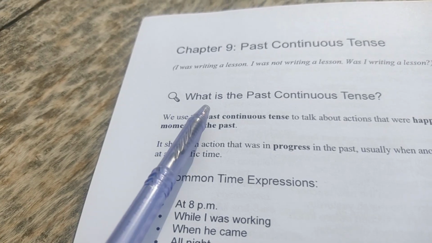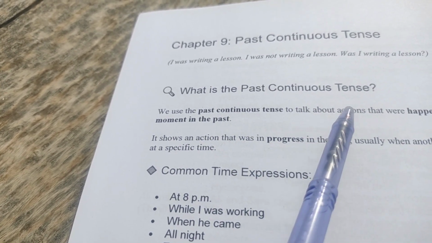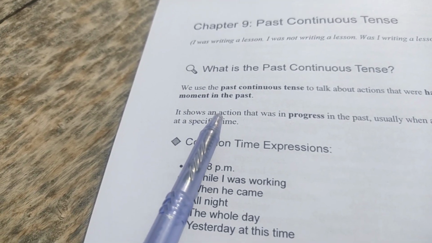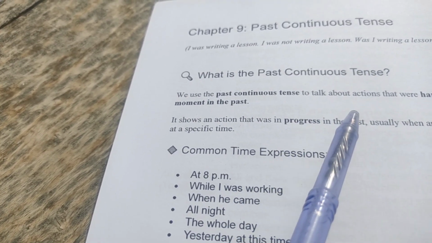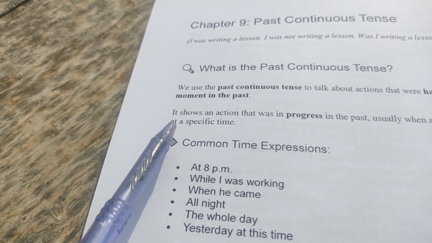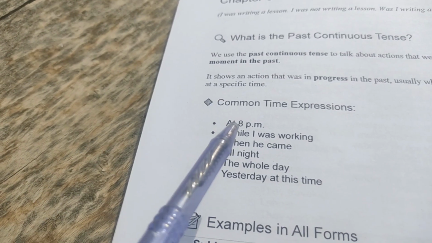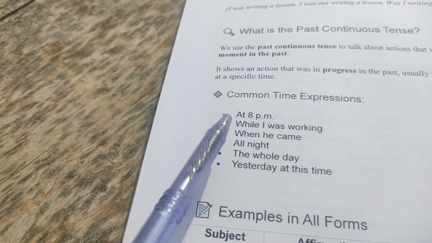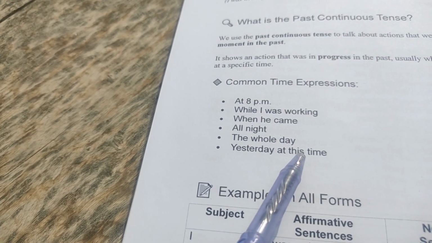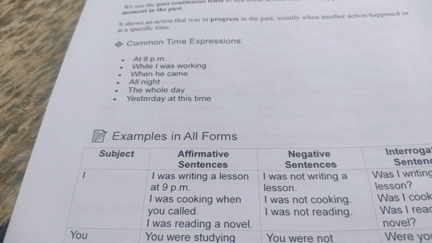Okay, so what is the past continuous tense? We use the past continuous tense to talk about actions that were happening at a particular moment in the past. It shows an action that was in progress in the past, usually when another action happened at a specific time. Common time expressions we use in past continuous tense: at 8 p.m., while I was working, when he came, all night, the whole day, yesterday at this time. So these are expressions that we use in past continuous tense.